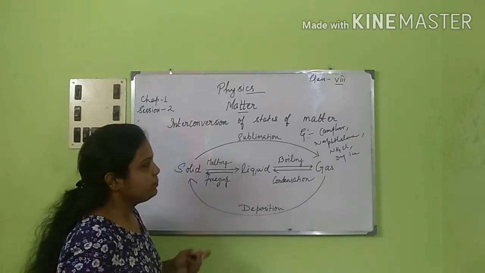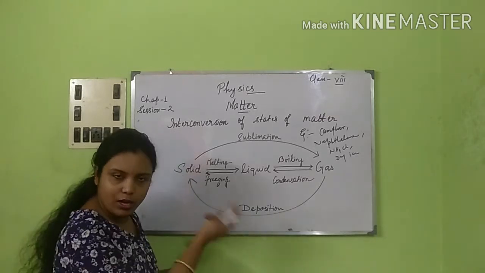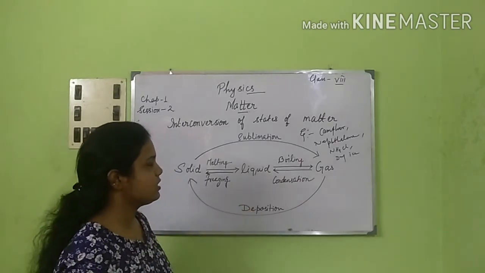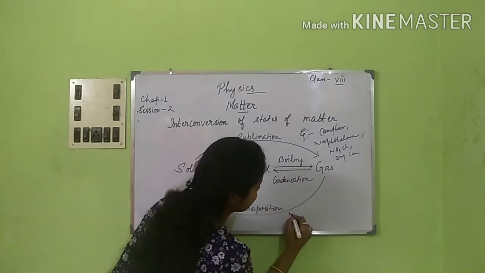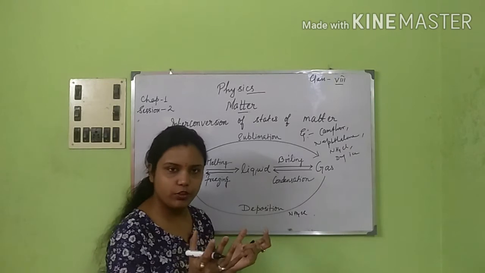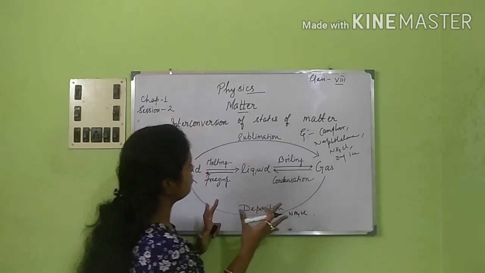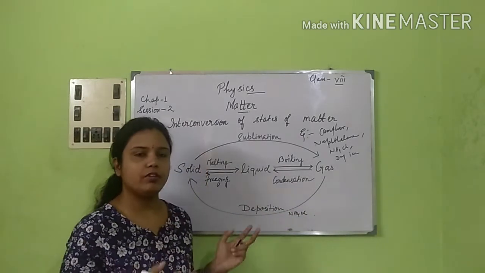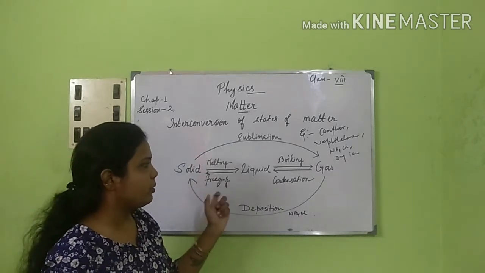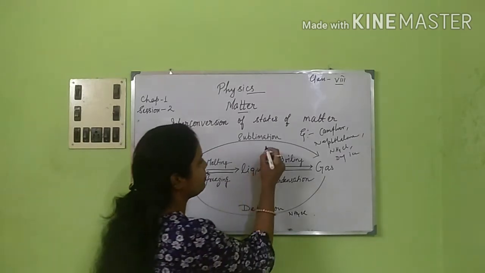Okay. Now, coming back to deposition, gas changing to solid without converting itself to liquid form is known as deposition. So this was your example. Deposition, again you can take the example of NH4Cl. When you collect those white fumes and cool them, it will come back to NH4Cl again. Okay, so this is the whole process of interconversion of states of matter. In between I have also explained the molecular model of this change of solid to liquid and liquid to gas. And yes, last time I also spoke about evaporation. I will repeat it here once.